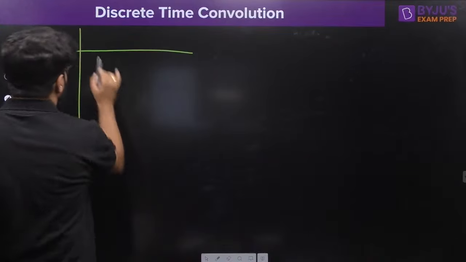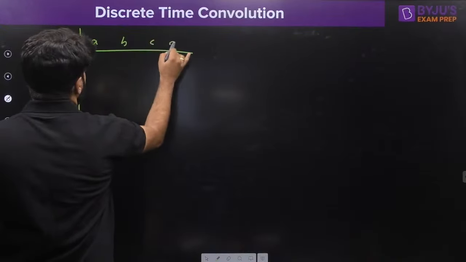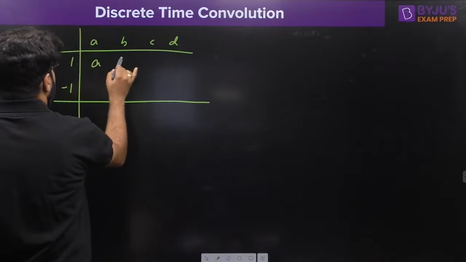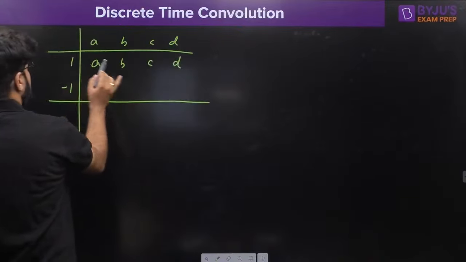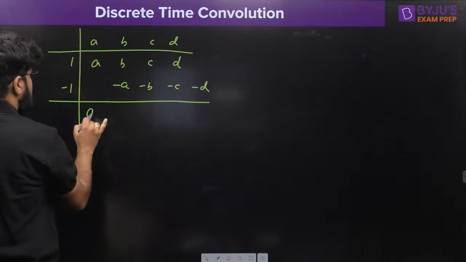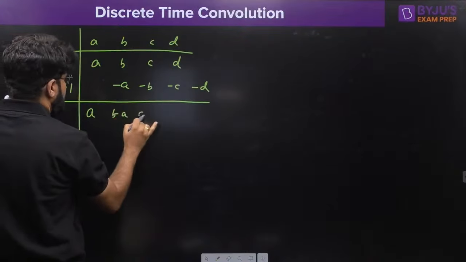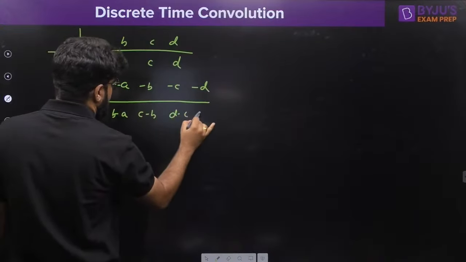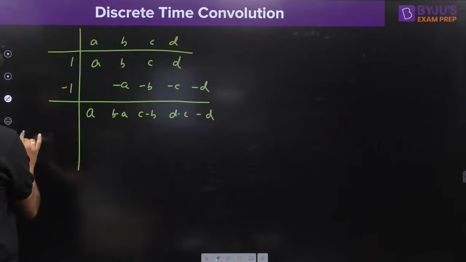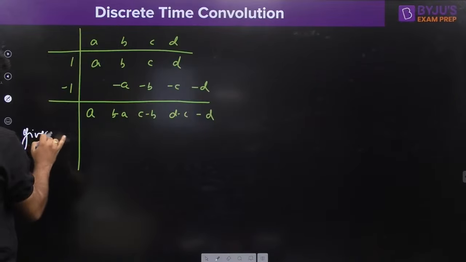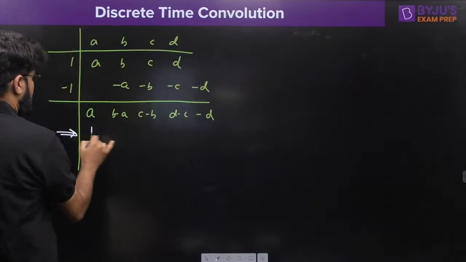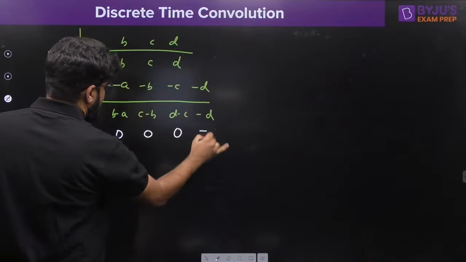What is the hn? Let me write here. A, B, C, D. This is 1 minus 1. Right. So this is A, B, C, D. This is minus, right shifted, minus B, minus C, minus D. So this portion becomes A. This is B minus A, C minus B, D minus C, and minus D. Right. Now what is mentioned to you? What is the given output? 1 0 0 minus 1.